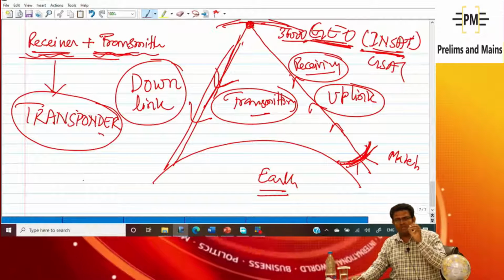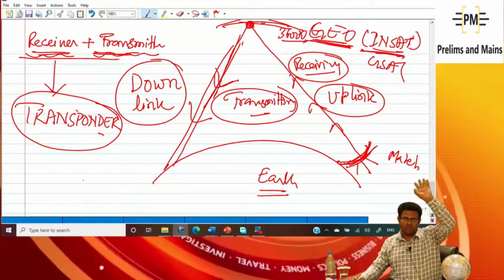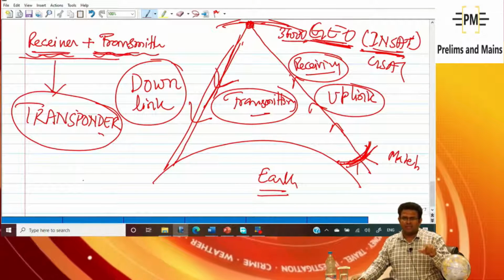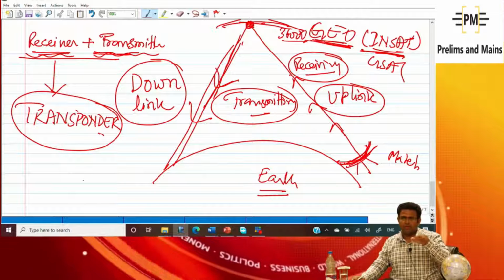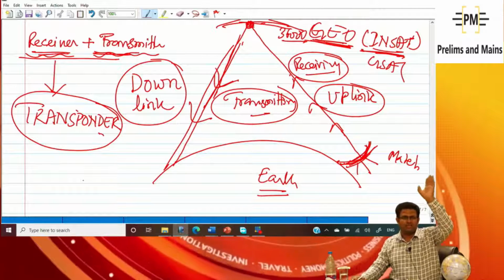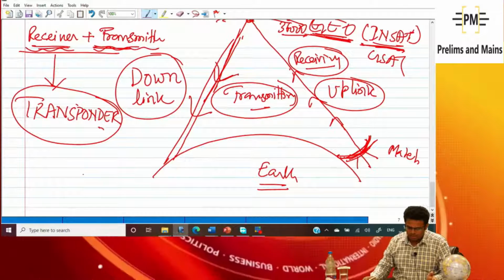So the transponder is utilized in the high geosynchronous earth orbit, and the camera is utilized in low earth orbit. Camera, where is it utilized? Low earth orbit, and transponder in geosynchronous earth orbit.